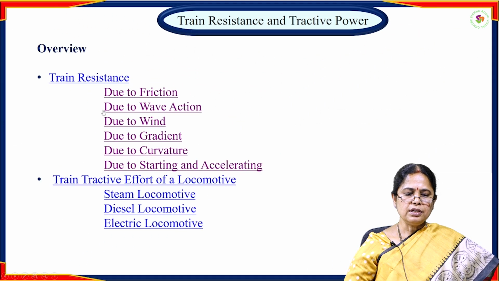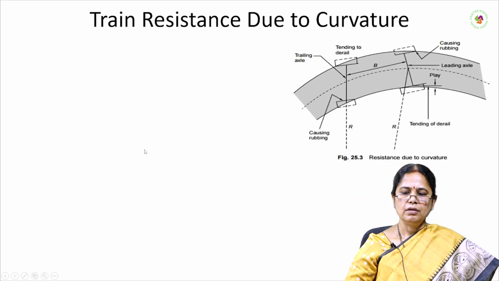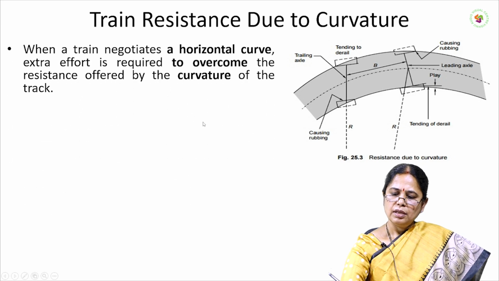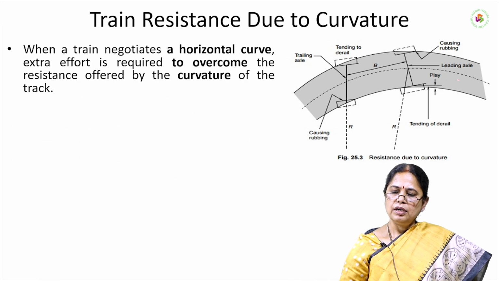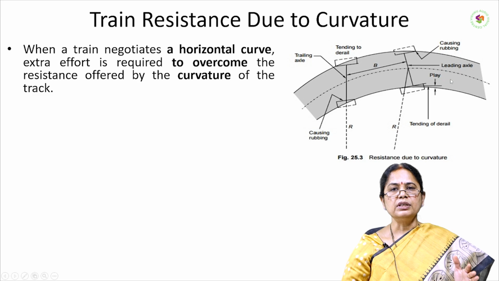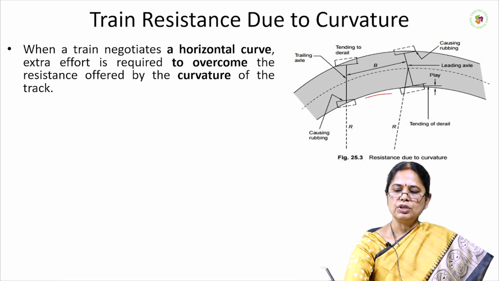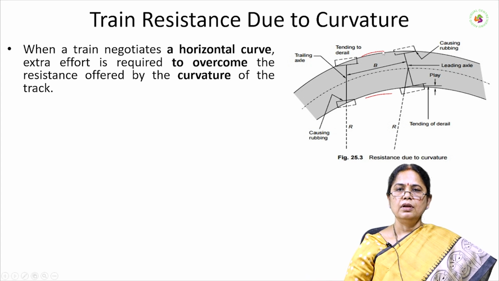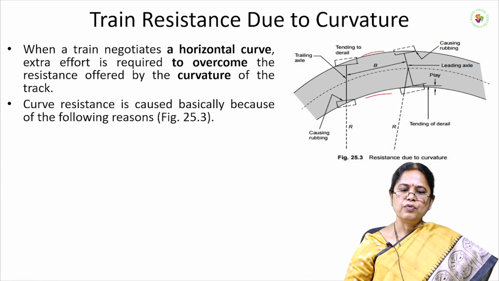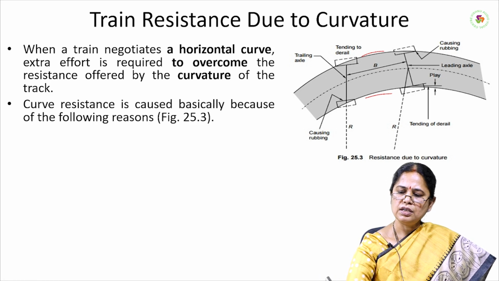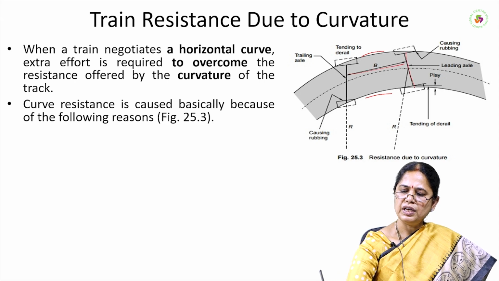Next is train resistance due to the curvature. When a vehicle is moving on a curved track, definitely it is subjected to some resistance due to the curvature. There are many reasons for gaining train resistance due to the curvature. The first reason is because of the rigidness of the wheelbase.